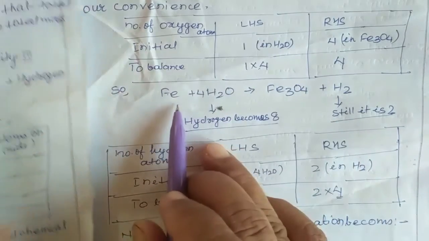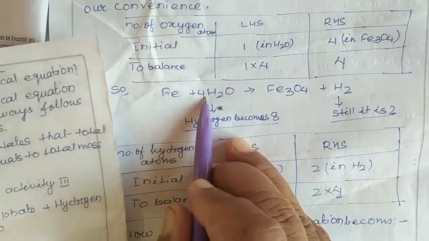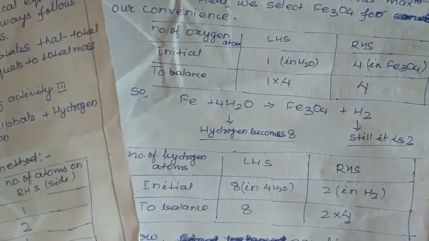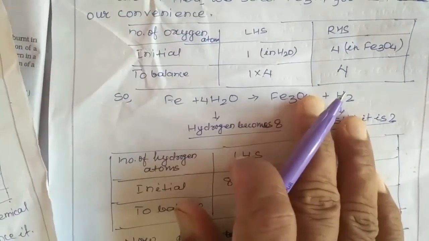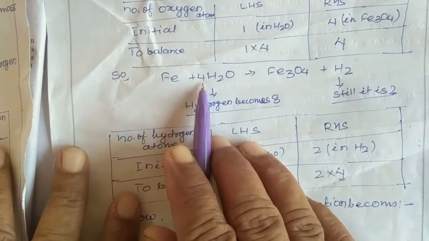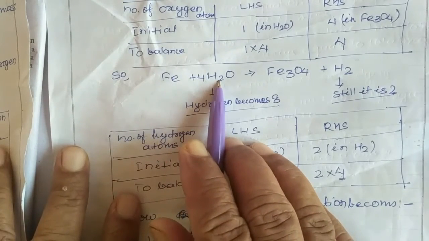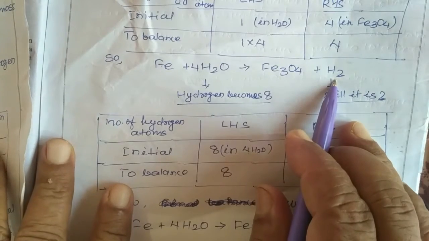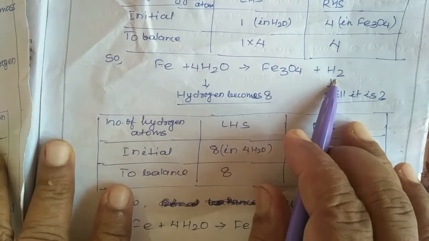So I have multiplied here, put 4 here, and the number of oxygen atoms is balanced. Okay, whenever we put 4 here, the number of hydrogen atoms changes. It becomes 8 on the LHS side, but it is still 2 on the RHS side.